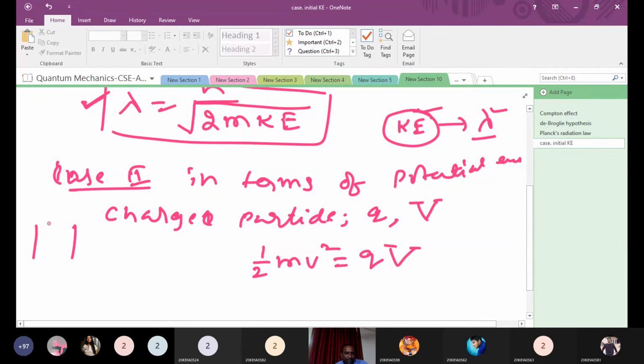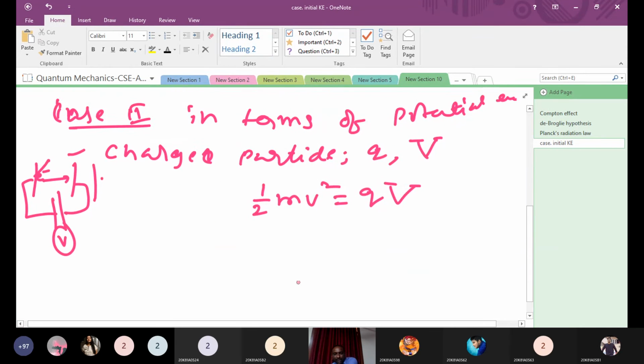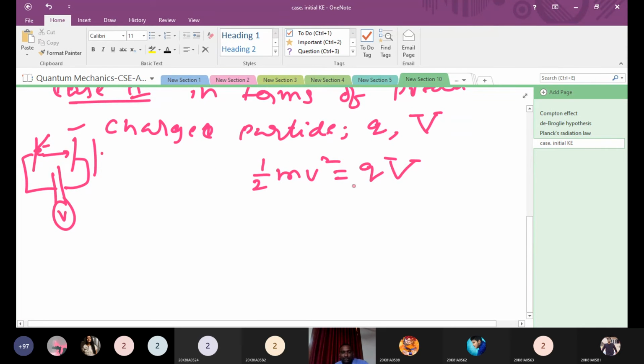Suppose a plate is here and electrons are ejected. These electrons move to this plate as we apply some potential. Here we have written kinetic energy is equal to the potential energy. By applying the potential, these electrons gain kinetic energy, then accelerate and move to this plate. Here also, for any charged particle, kinetic energy is always equal to the potential energy. Here also you can write half mv square is equal to q into V. So we want m square v square, right?